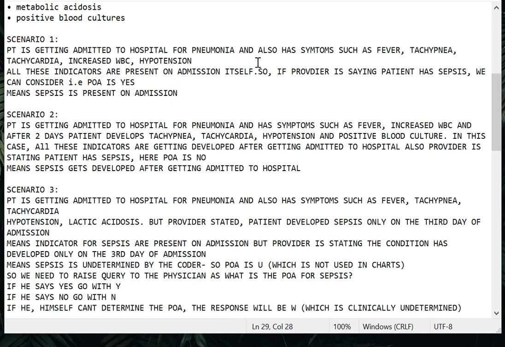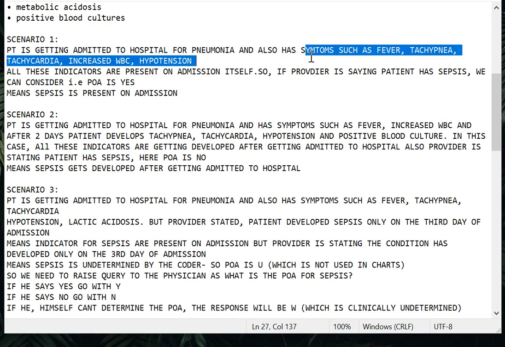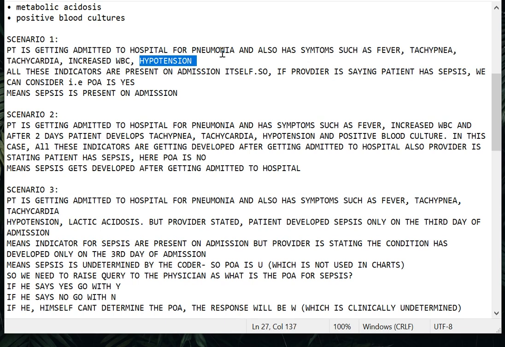Why? Because while getting admitted to the hospital itself, this particular patient has symptoms such as fever, tachycardia, tachypnea, increased WBC, and hypotension. I already told you these are all the clinical indicators for sepsis.